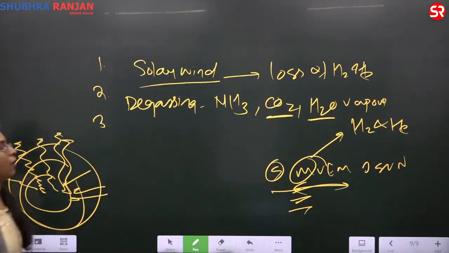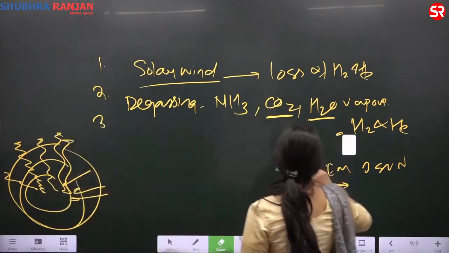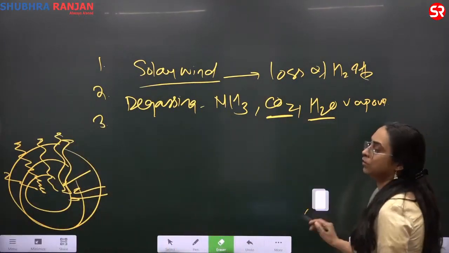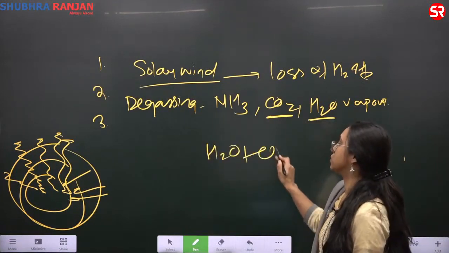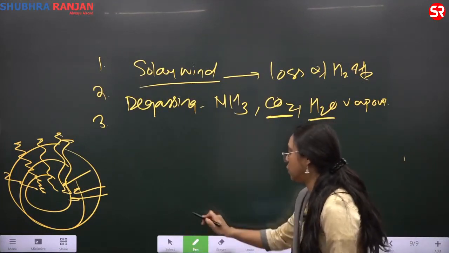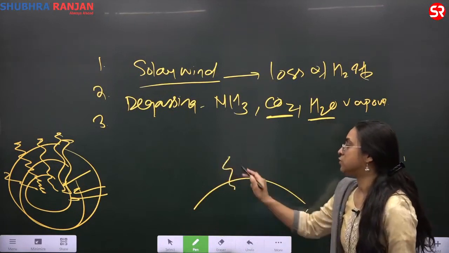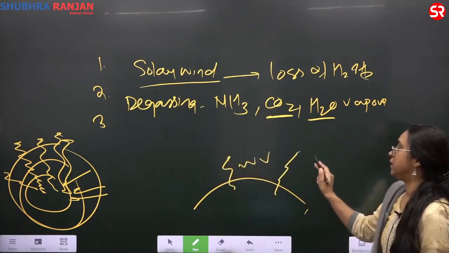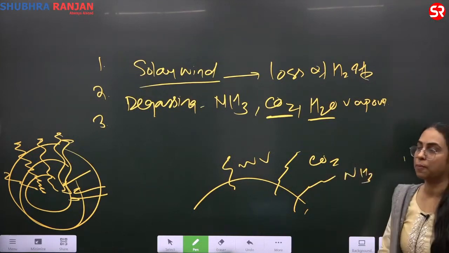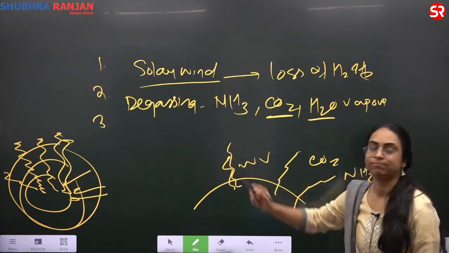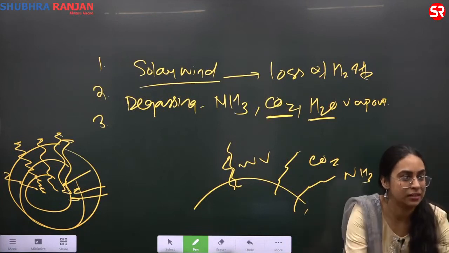Then after this, what happens is, see, this is your Earth. There is release of water vapor, there is release of carbon dioxide, there is release of ammonia. Water vapor will rise up, warm gas rises up.